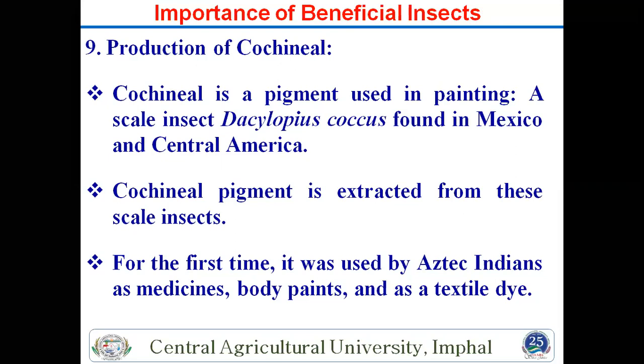In India also there is a cactus, and on this cactus there is a red scale insect, the cochineal scale insect, which produces the red color. So that is also important. Its name is Dactylopius, and it is found in Mexico as well as India, but that color is not commercially available. It is a natural color, so this is also important.